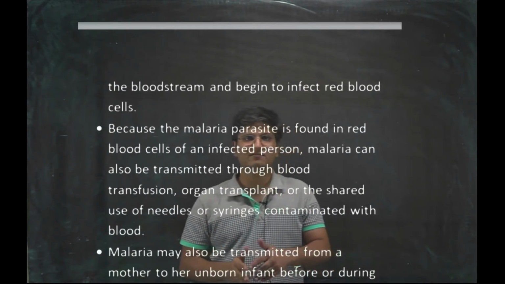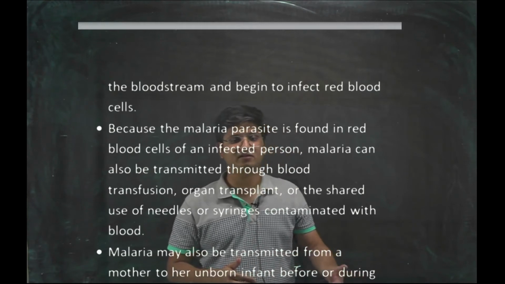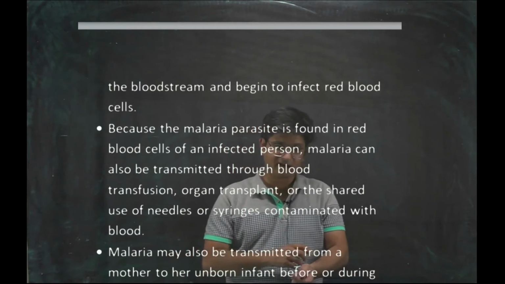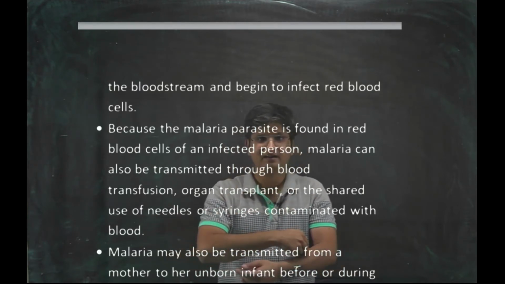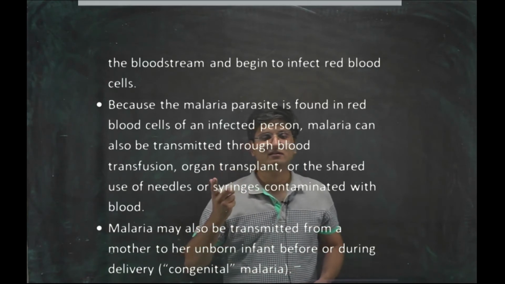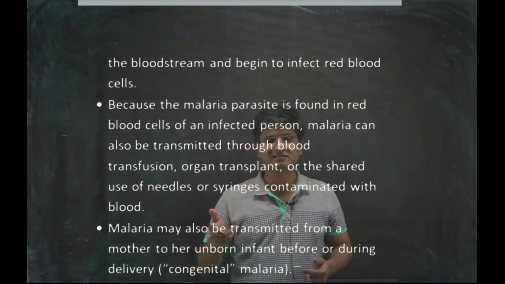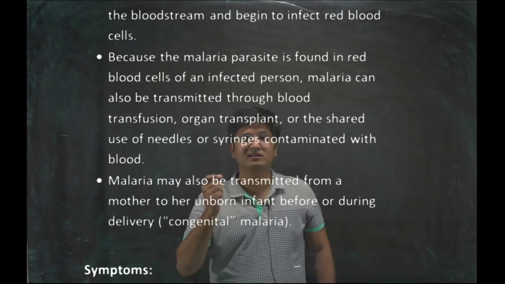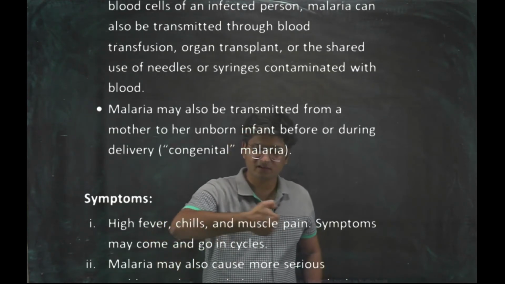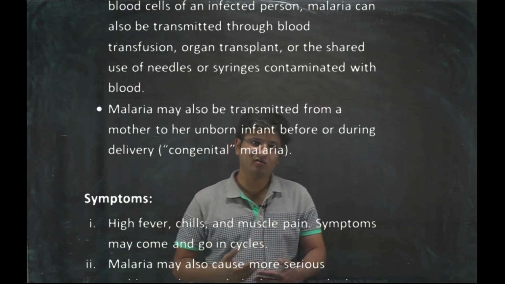Because they are found in RBCs, malaria can also be transmitted through blood transfusion, because blood contains RBCs. So plasmodium can directly be transferred through blood transfusion, organ transplant, and sharing of needles and syringes that are contaminated with the blood of an infected person. Malaria can also be transmitted from mother to child during delivery or before that also.